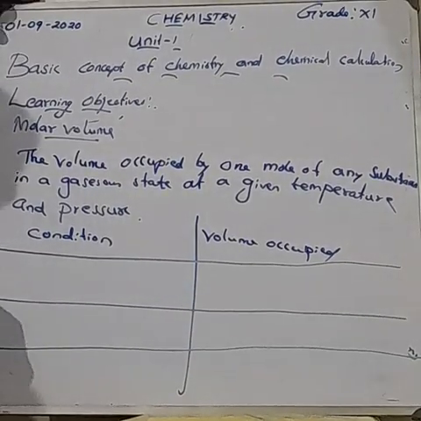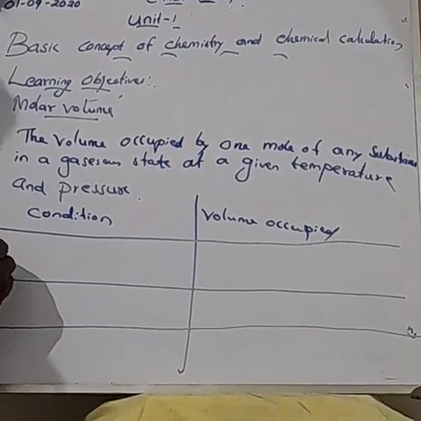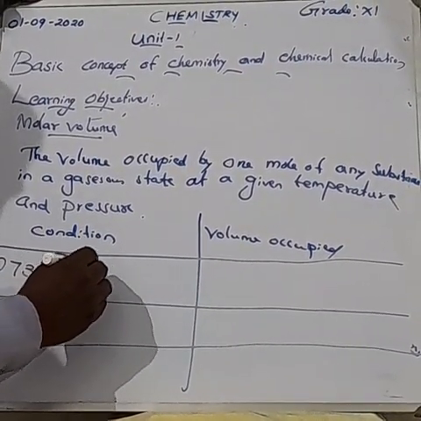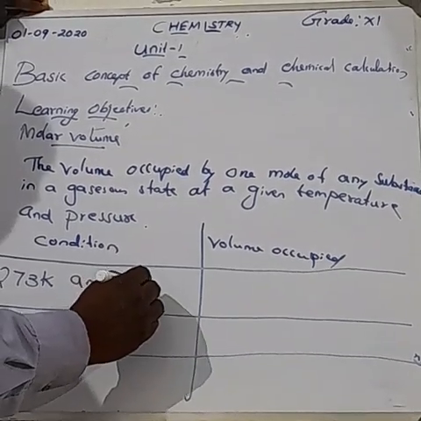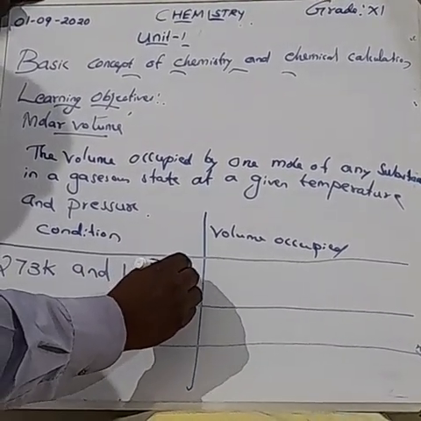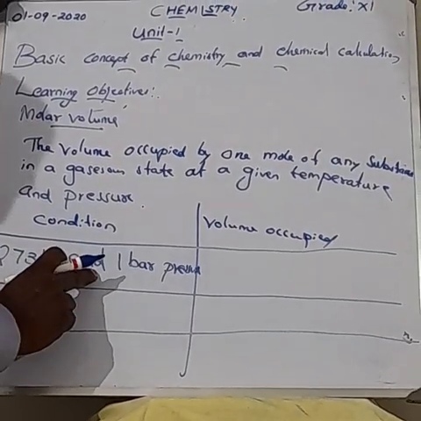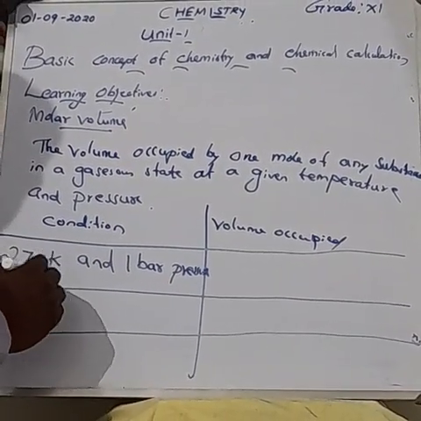First condition, 273 Kelvin and 1 bar pressure. That is STP, standard temperature and pressure.